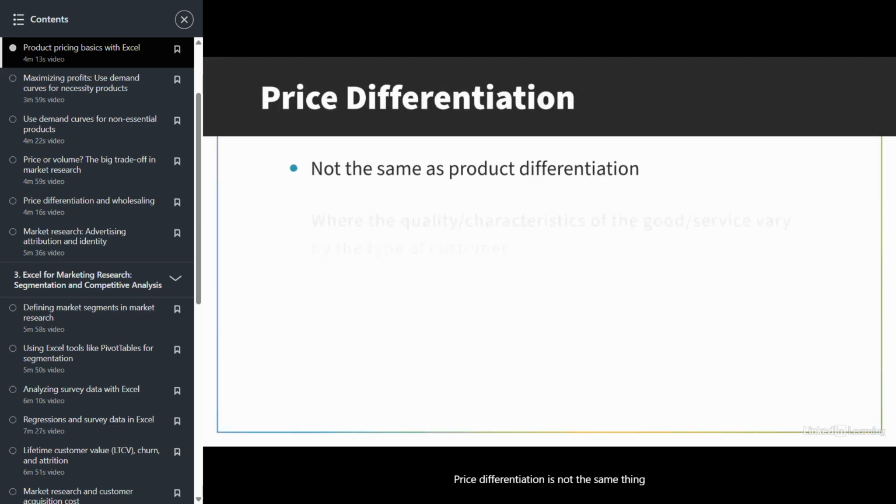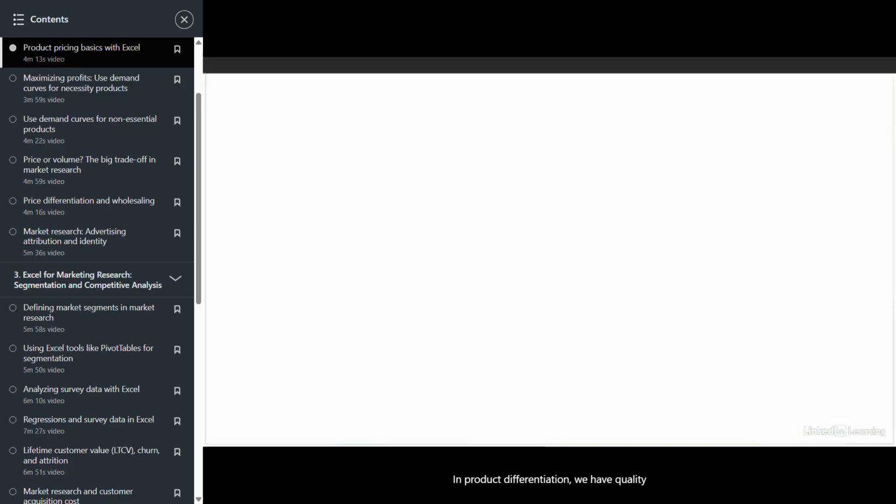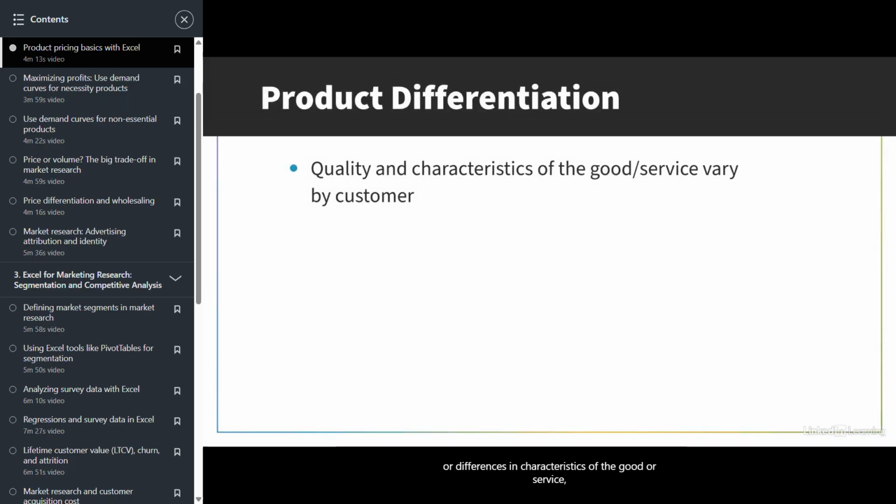Price differentiation is not the same thing as product differentiation. In product differentiation, we have quality or differences in characteristics of the good or service, and then those might differ by customer. We charge a higher price for a Ferrari than we do for, say, a Chevy, even though functionally they're both cars. Why? Well, because there's different quality characteristics associated with the Ferrari than the Chevy.